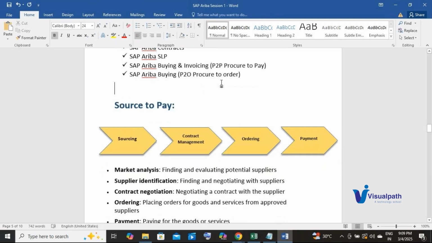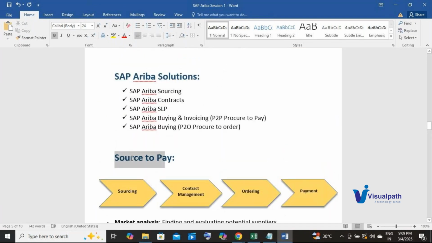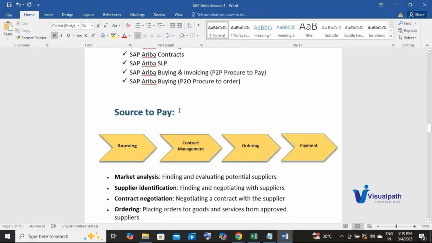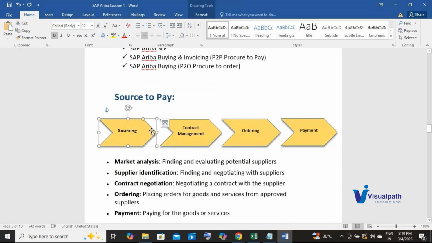Okay, does anyone have any idea what is source to pay? You can just give it, it's based on generic. Okay, so let's try to understand the source to pay cycle. So we have sourcing, the first activity, then we have contract management, we have ordering, and then payment.